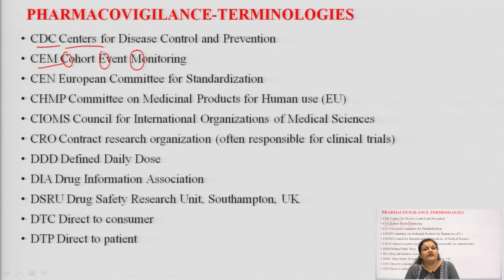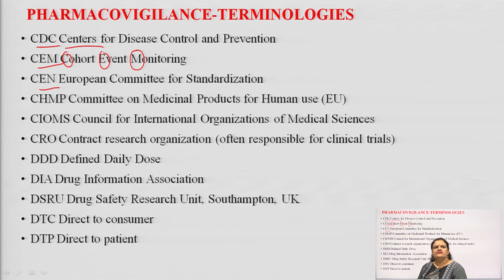It is very important while dealing with pharmacovigilance studies to check individual patients, to properly monitor for the CEM. Next, coming to the CEN, it is the abbreviation or terminology given by the European Committee, which is in short known as EC, capital EC, European Committee for the Standardization of different classes of drugs, we can say medicaments or medical devices.